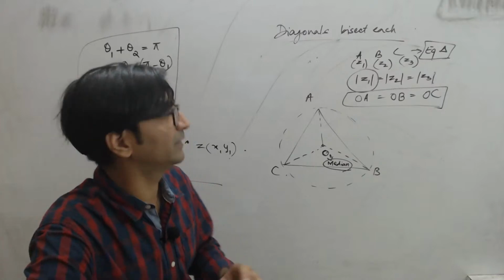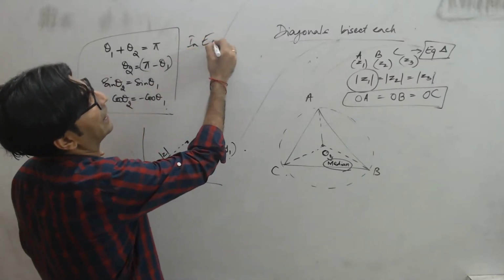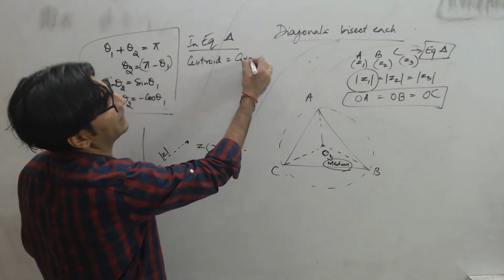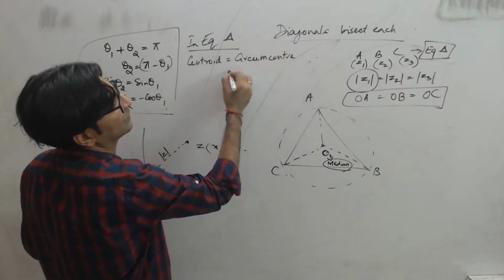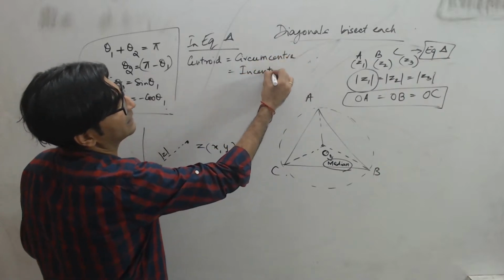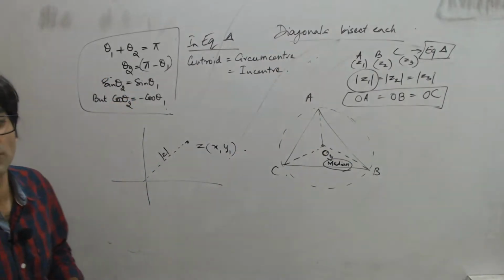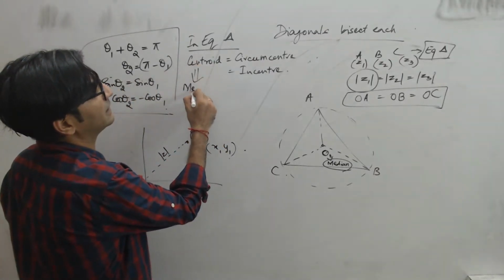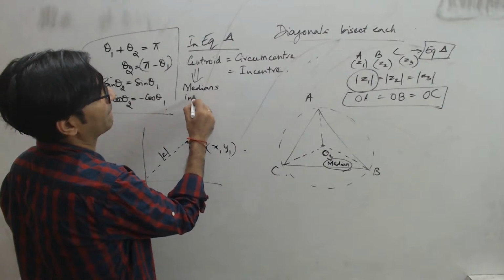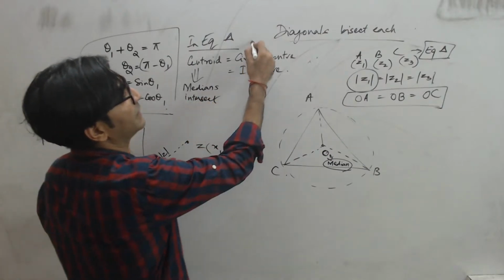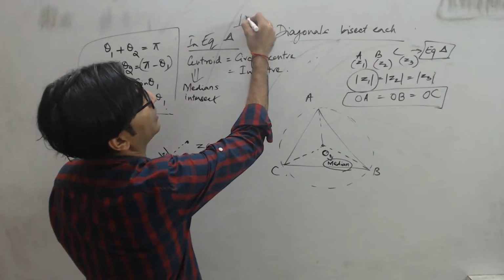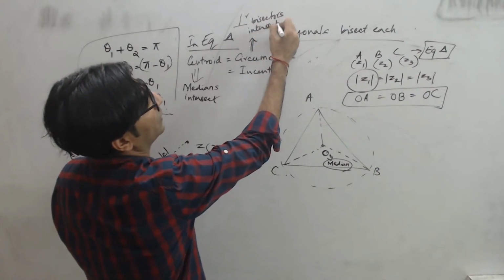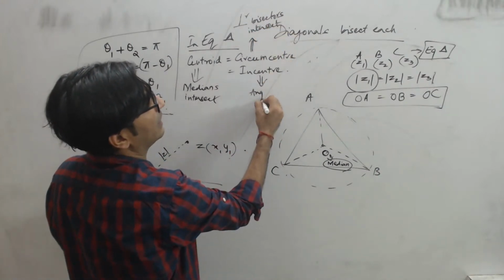So the condition is, in an equilateral triangle, centroid is equal to circumcenter, even the incenter, right? जरूरत नहीं है incenter की, but centroid is also equal to the circumcenter, right? What is centroid? Centroid is where the medians intersect. What is circumcenter? Where the perpendicular bisectors intersect. What is incenter? Where the angle bisectors intersect.